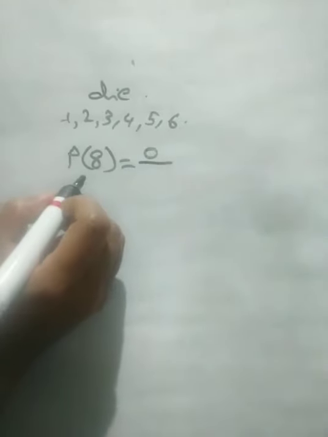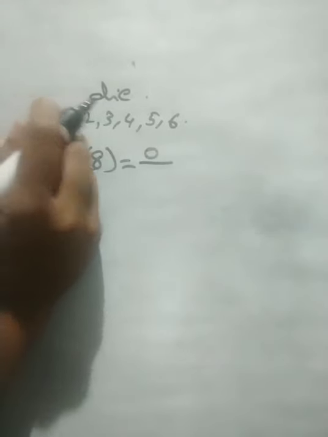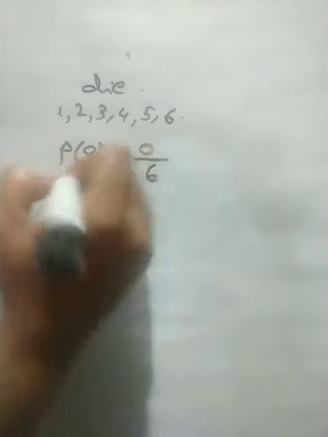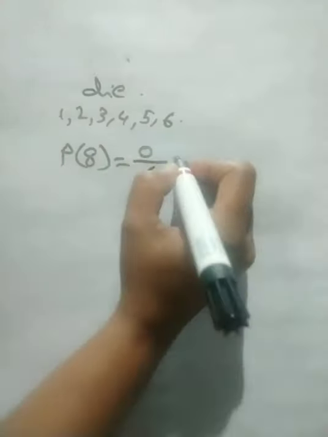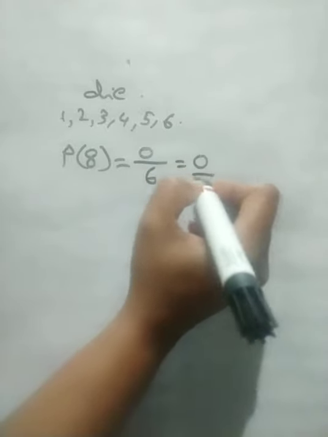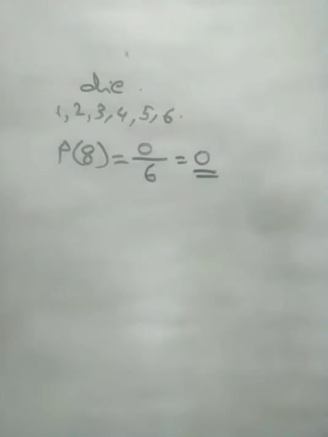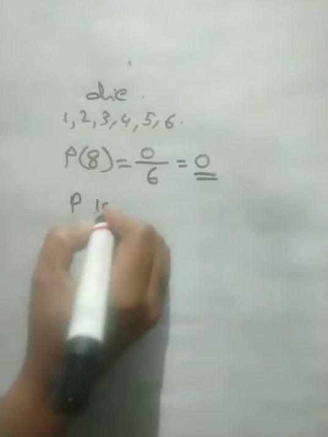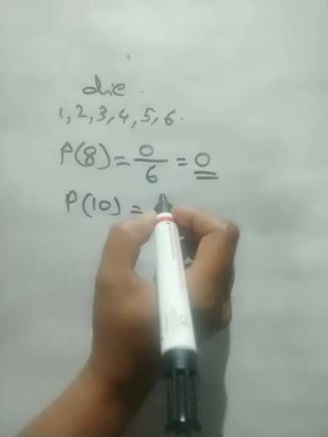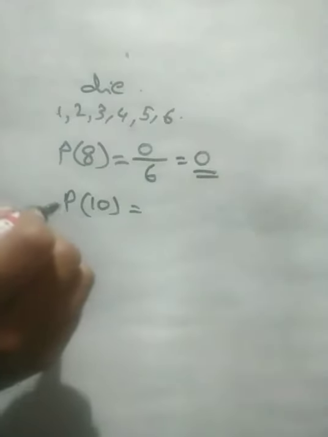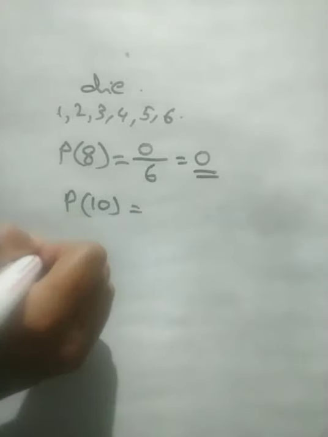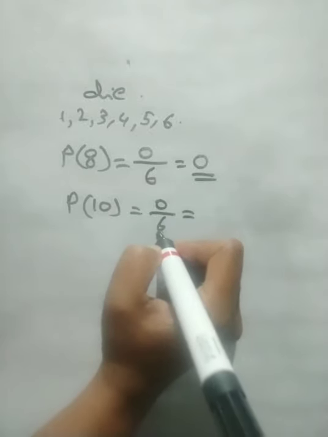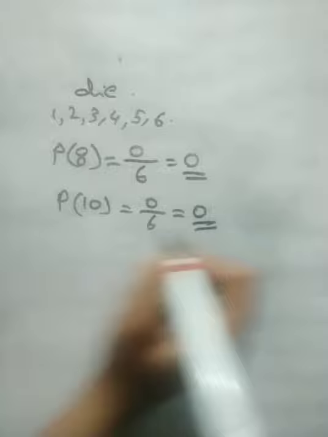Here, which is the favorable outcome? 8. Total number of outcomes is 6. So 0 upon 6. What is the probability of 8? There is no chance, so the probability is 0. Probability of 10: there is no number 10, so there is no chance to get our favorable outcome 10. Then 0 on 6, total outcomes are 6.